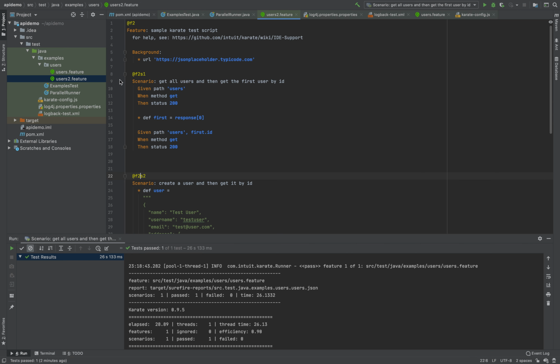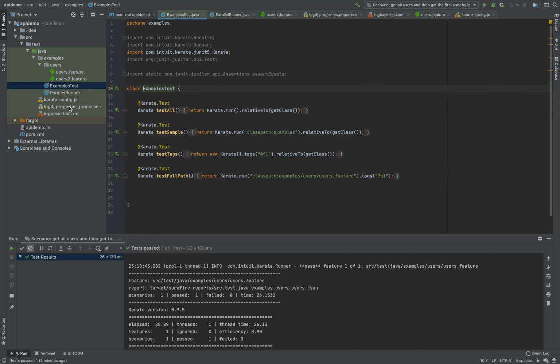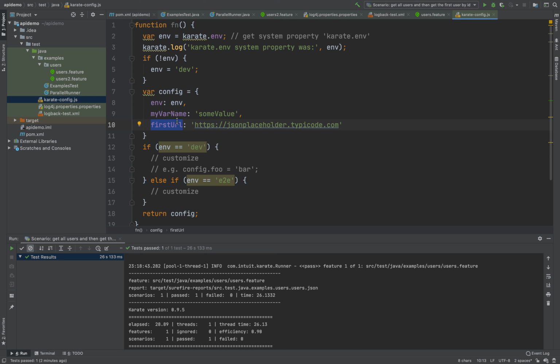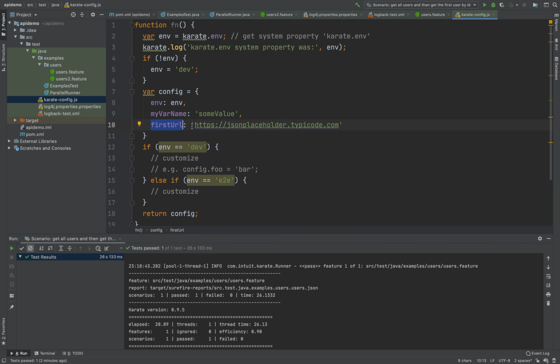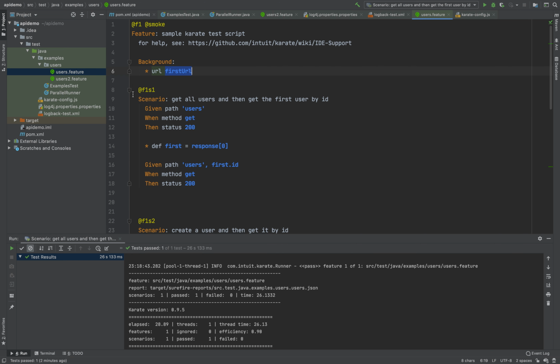It's going to get all the variables in the Karate config, whatever endpoints and settings are there, first. It's like a before class or before suite annotation you can think of from a test engine. Then it gets those values, so when it sees first URL, it remembers it from the config file. That's how it works.